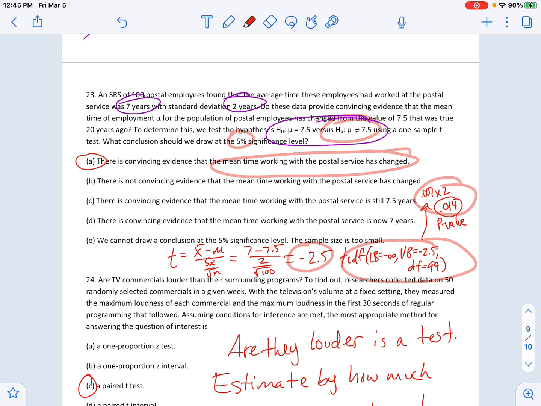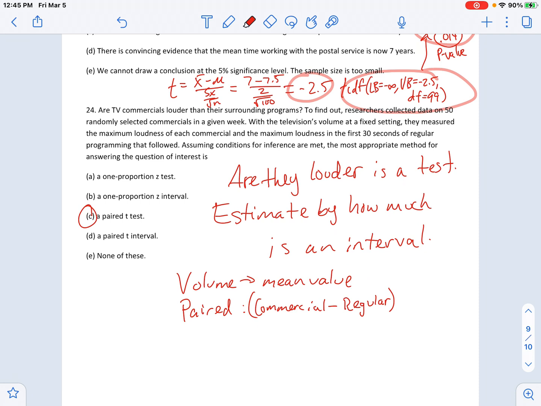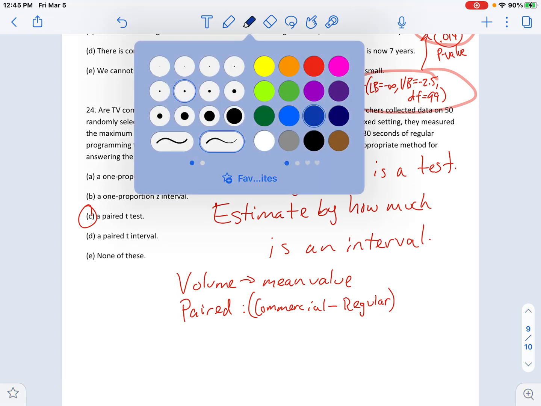Okay, that was a tough one. Not tough, it's just a lot for the little space I gave you. And this last one here, again, you can read it. I'm not going to read the whole thing, but they're comparing loudness of a TV commercial versus the loudness of regular programming. Basically, they have a sample of 50 different commercials combined with their following programming, looking for are TV commercials louder?